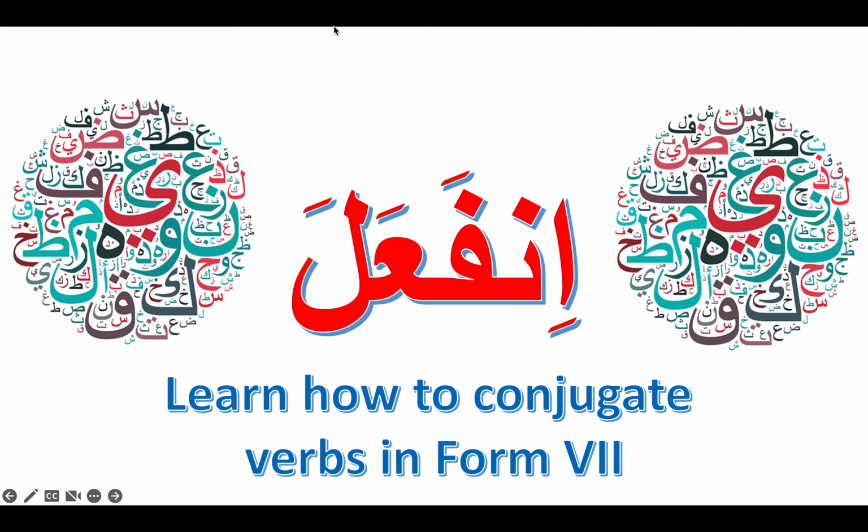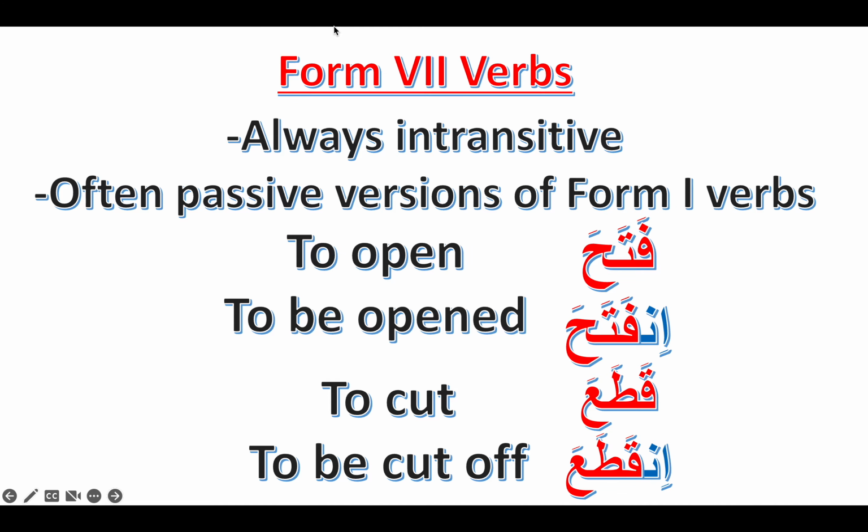شكرا جزيلا لنبدأ. So, Form 7 verbs are always intransitive, and they are often passive versions of Form 1 verbs. So, for example, فتح is to open, انفتح is to be opened. So notice that we're forming Form 7 by adding ان at the start. قطع, to cut, انقطع, to be cut off. So these are a couple of examples.